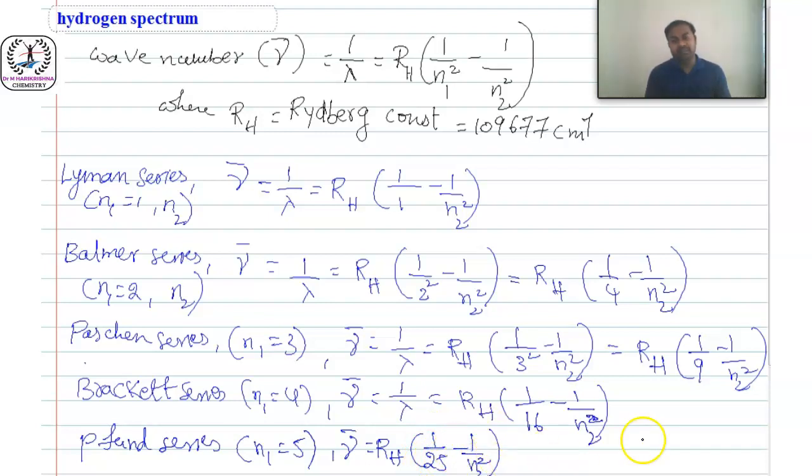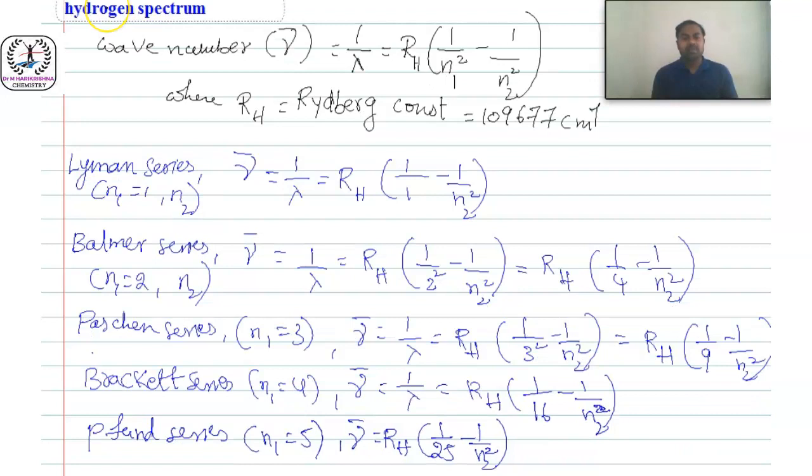Did you understand, students? This is the formula for wave number. In wave number, we know the n1 value for all the series of hydrogen, because in hydrogen atom, there are different types of series in emission spectra: Lyman series, Balmer series, Paschen series, Brackett, Pfund, and Humphreys.